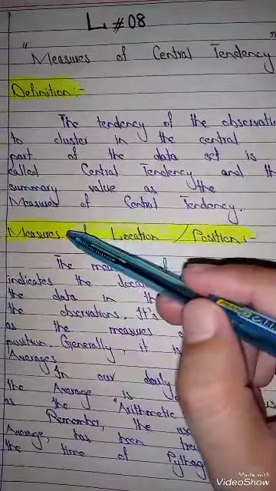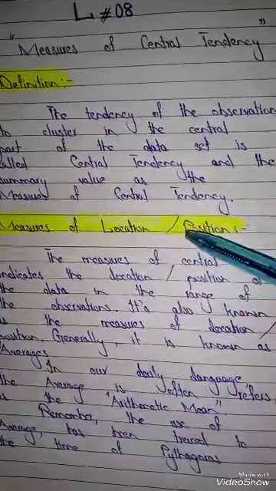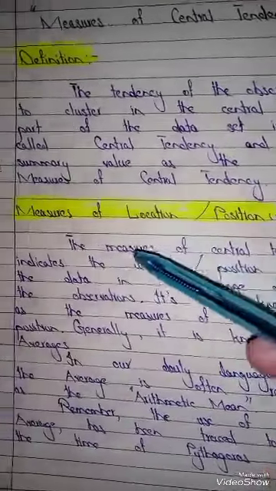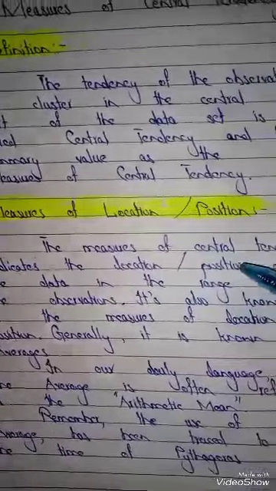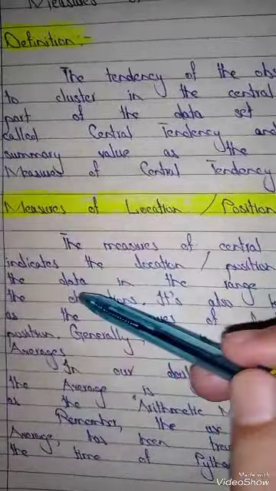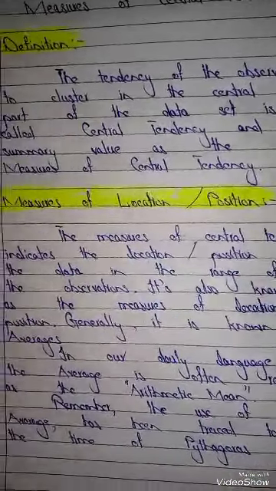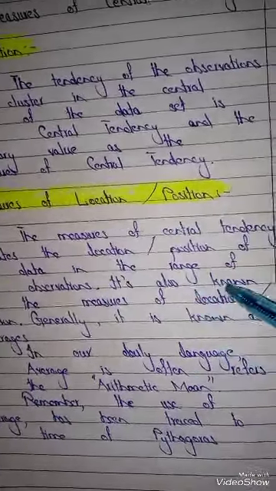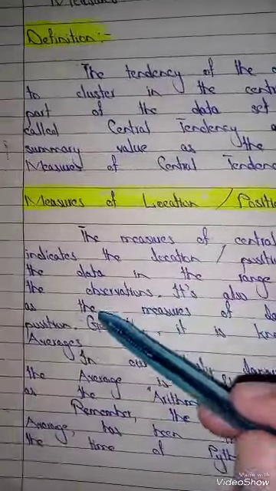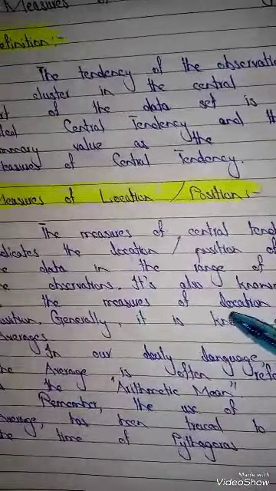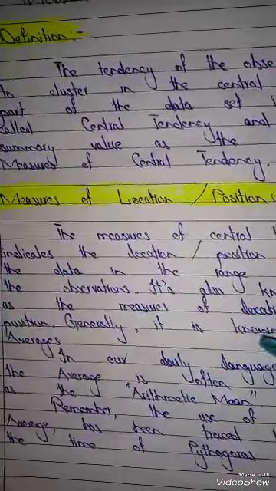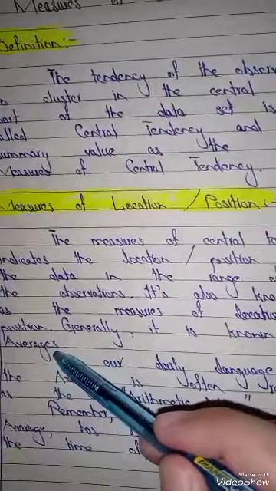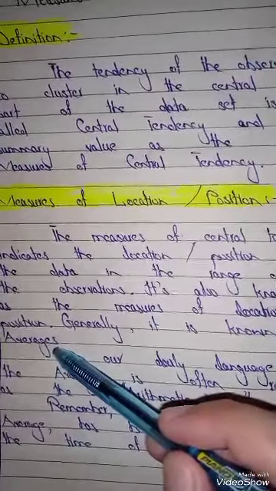What are the measures of location or position? The measures of central tendency indicate the location or position of the data in the range of the observations. It's also known as the measures of location or position. Generally, it is known as averages. When we talk about central tendency, we generally talk about the average.